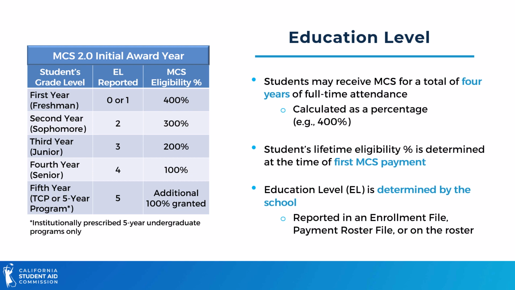A student's lifetime eligibility is based on their education level, or EL, reported by the school at the time of their very first MCS payment. For example, if a student is reported as a third-year junior during their initial MCS award year, that student will receive 2 years or 200% of lifetime MCS eligibility.